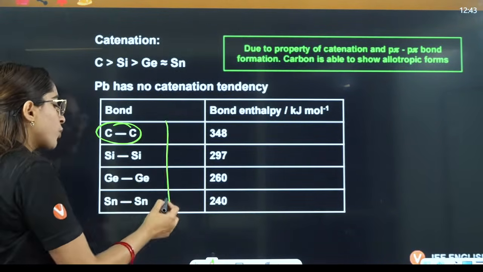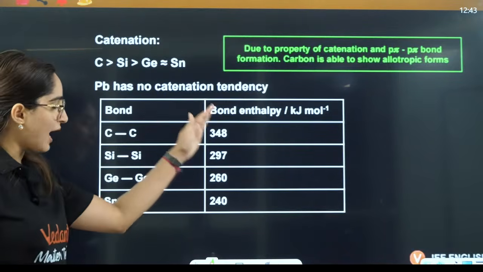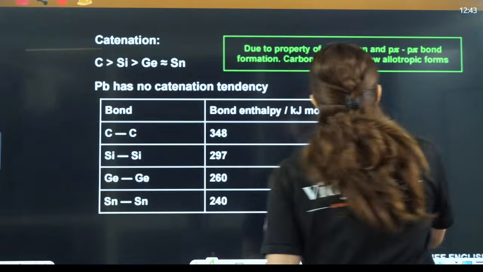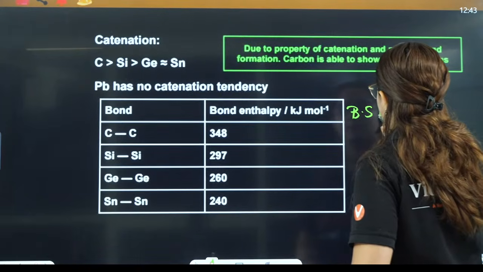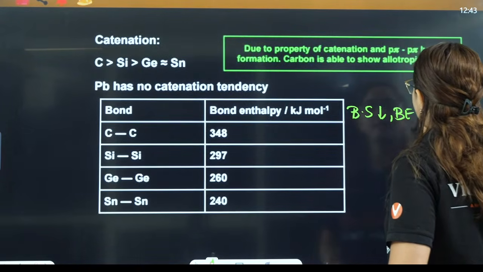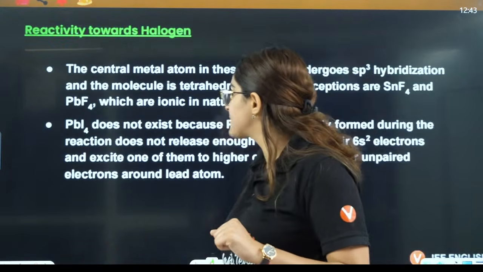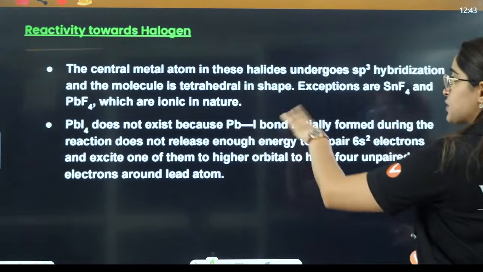Then down the group what you will see, the bond enthalpy is decreasing. That means bond strength is decreasing here. Because bond enthalpy is decreasing, that means bond strength is decreasing down the group, right? Then this is quite important.